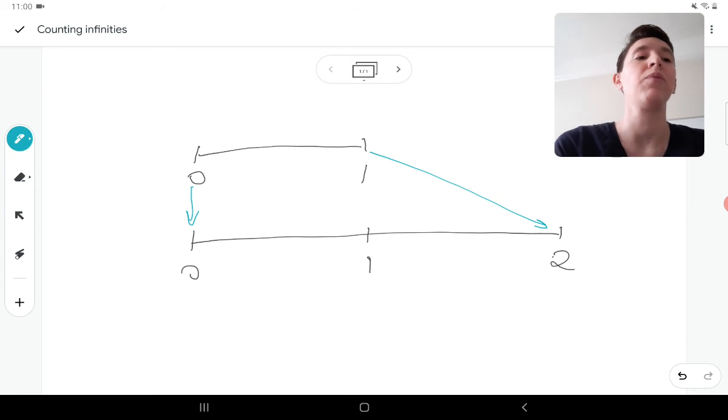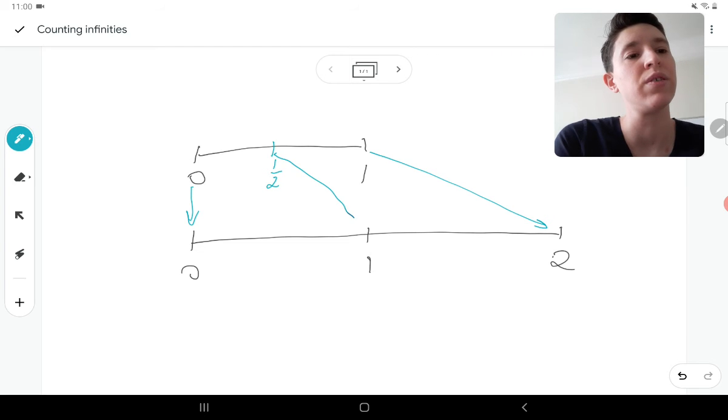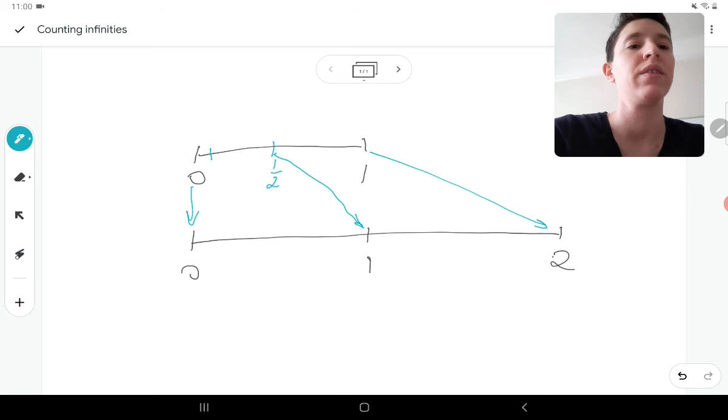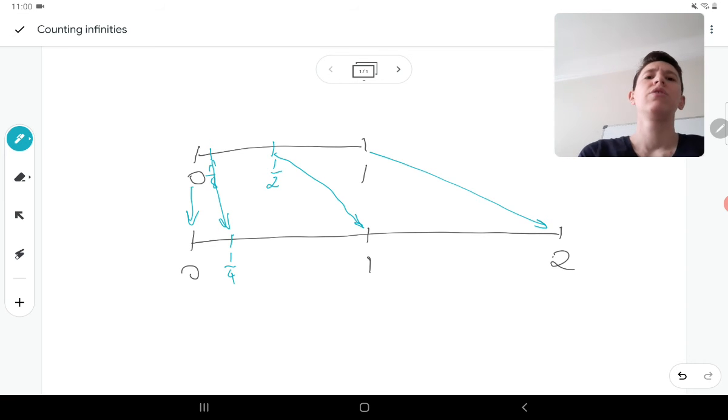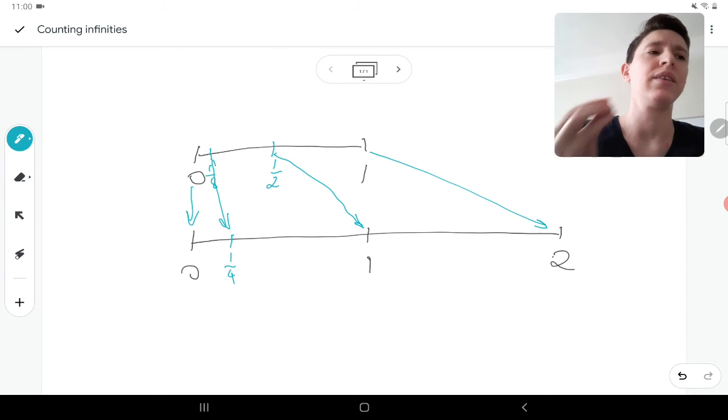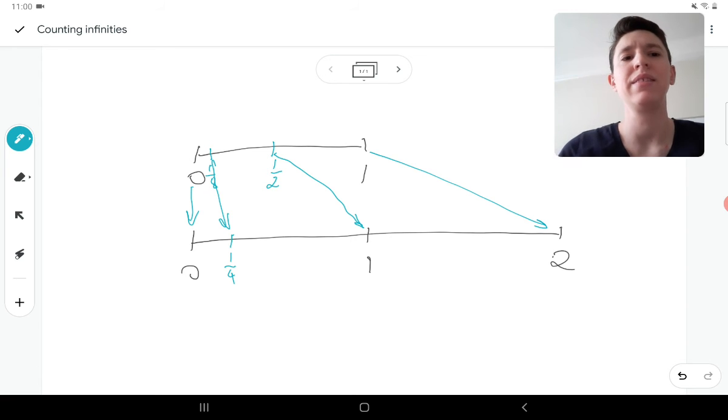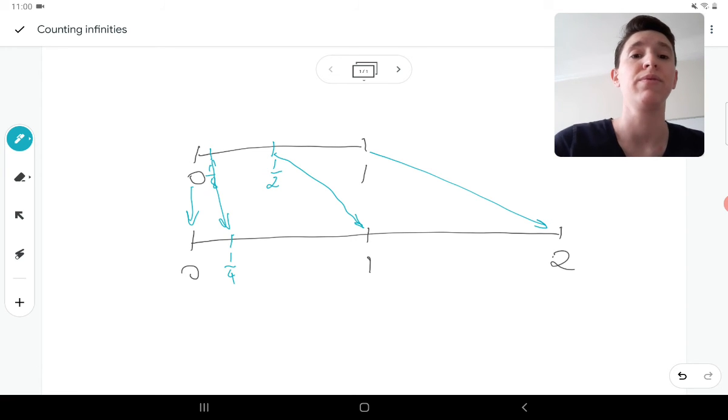I want to do a mapping here that's very similar to what we did when we were doing even numbers, which is let's get double. So if I had, for example, half here, I'm going to take it to where 1 is here. And then if I had 1/8 here, I'm going to take it to where 1/4 is here. It's going to be about here. This is where it's going to map. So now we have this idea of how we're going to map. Let's think if it works with all the rules we have.